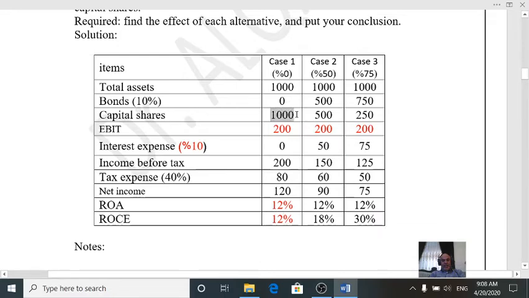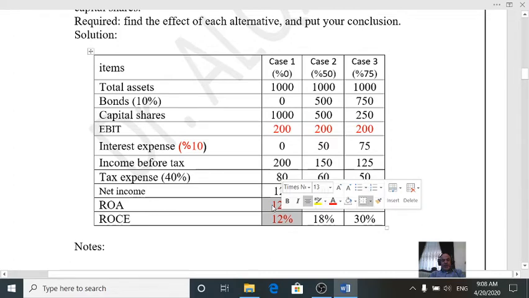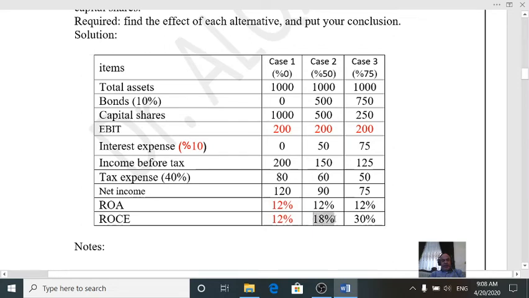The average capital share is 1000, so return on assets and return on common equity are the same, because there is no interest expense and there are no preferred shares. Now you can compute it for the second and third cases.